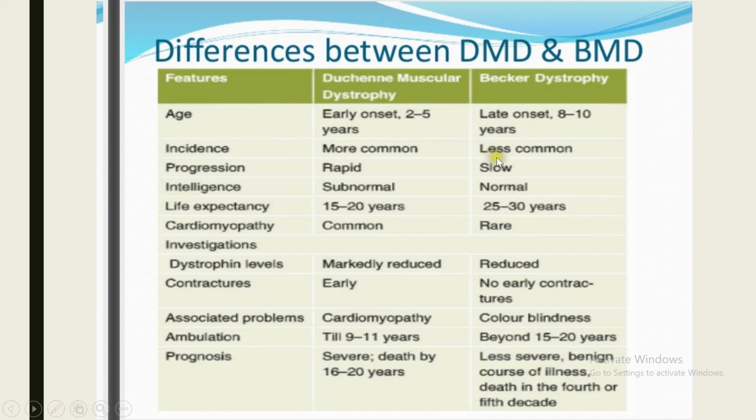Basically, in scoliosis, what occurs? Lateral curvature of the spine becomes prominent. Children walk on their toes or the balls of the feet with a slight waddling gait. So this is a depiction of the associated problems in Duchenne muscular dystrophy in later stages. In the later stage, you can say at 15 plus, there are life-threatening heart and respiratory problems because of involvement of respiratory muscles and cardiac muscles.